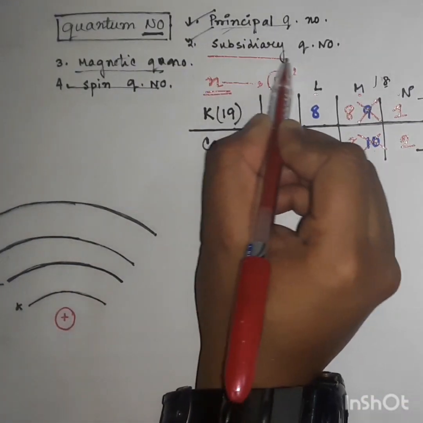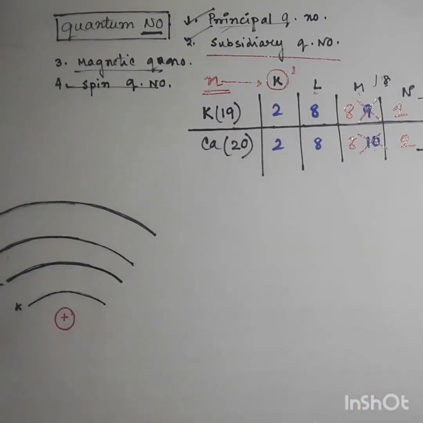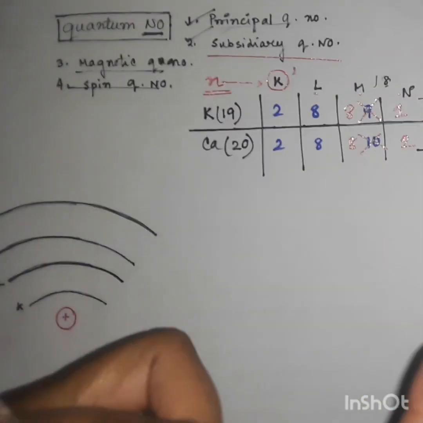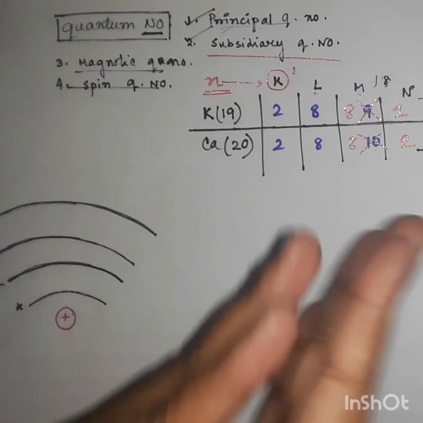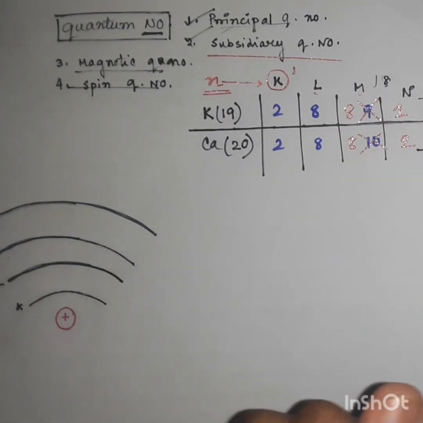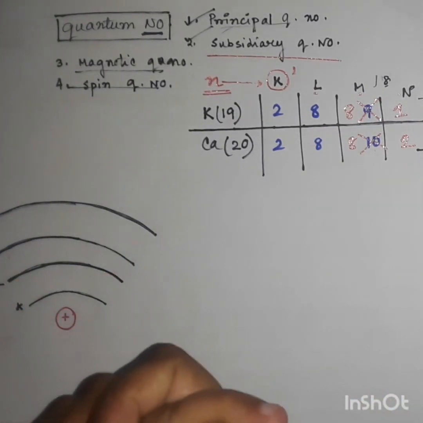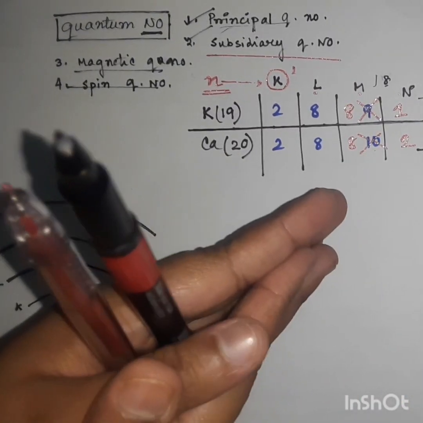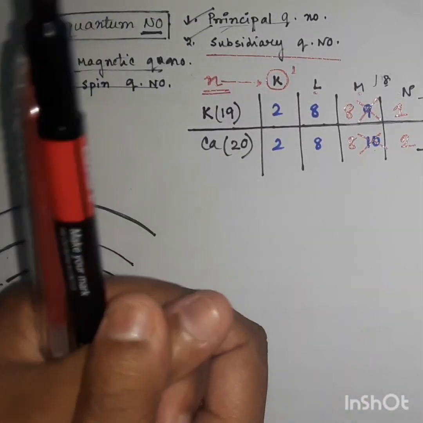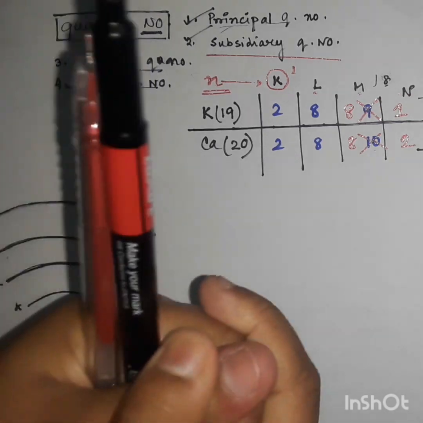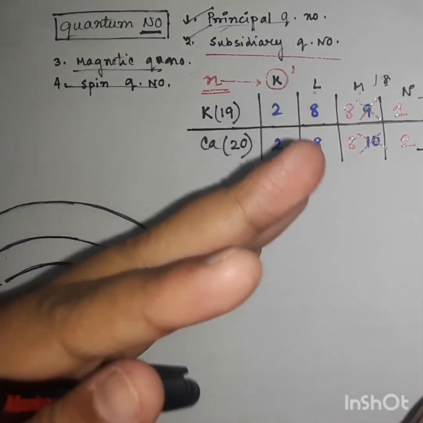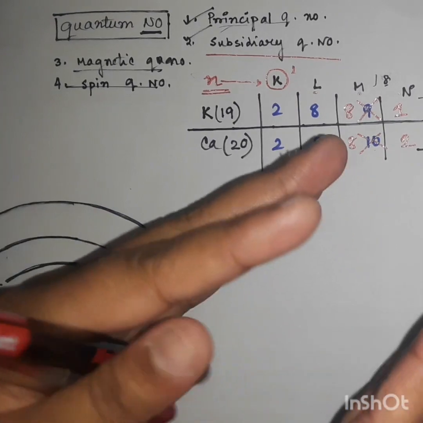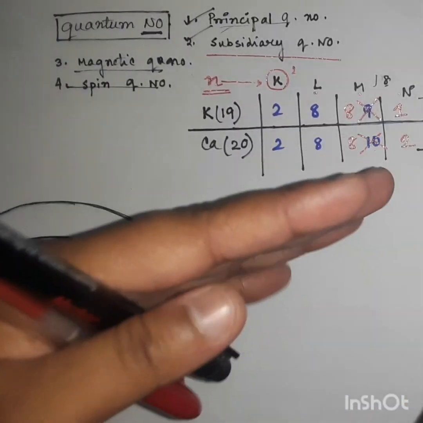Now we come to the subsidiary quantum number, which is the main motive of today's class, and which will help us know more about the electronic configuration. So what is the subsidiary quantum number? From further atomic theory, we came to know that there are many subcells present under a shell.